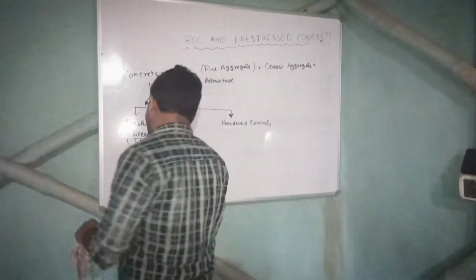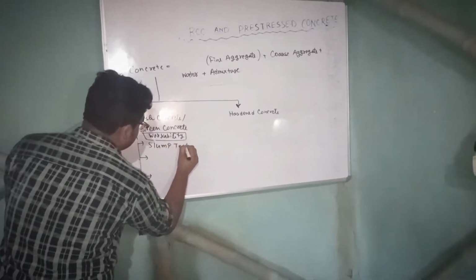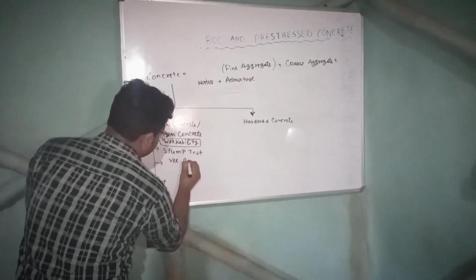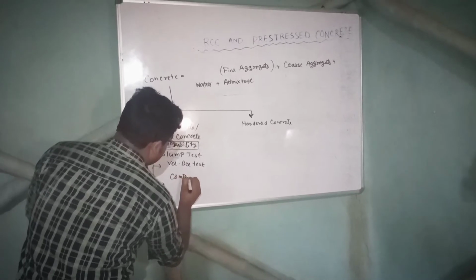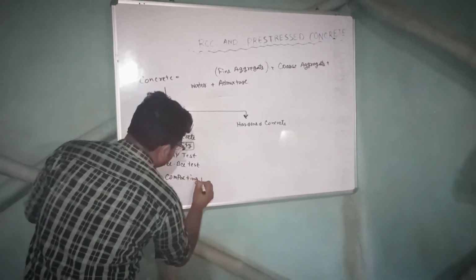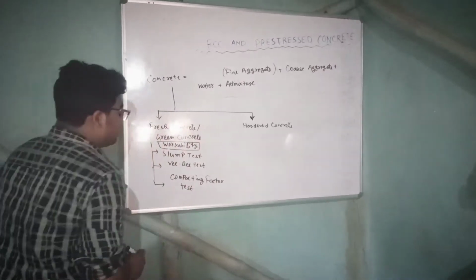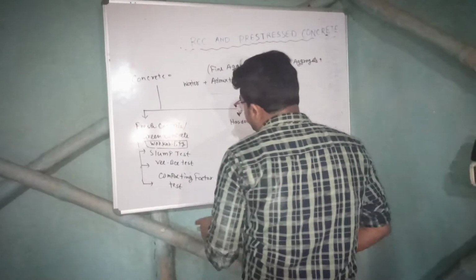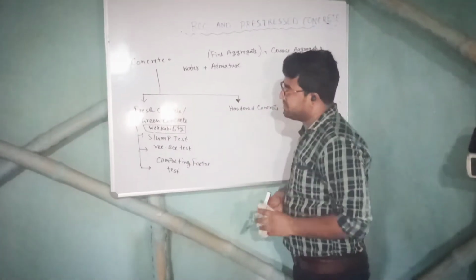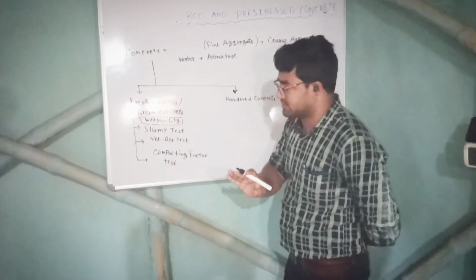Workability can be measured by 3 tests: the slump test, the VB test, and the compacting factor test. I am not going into the detail of these 3 tests, but the names are very important. In some previous years of GATE, the name of one of these has been asked, right?